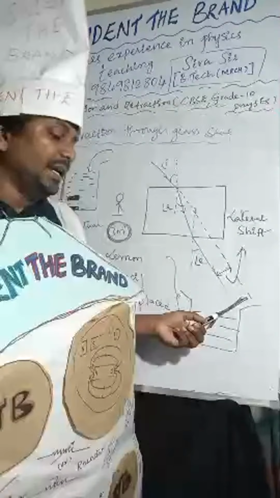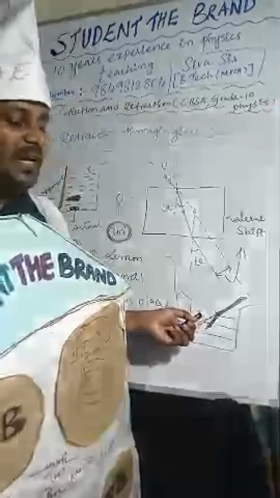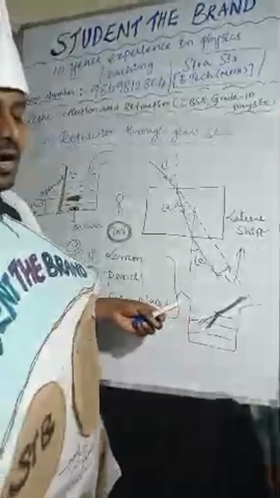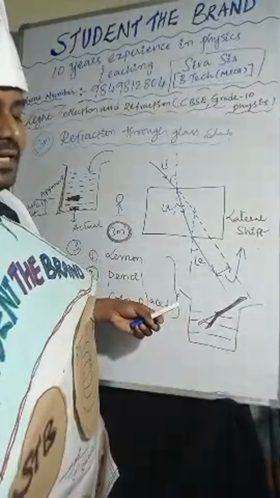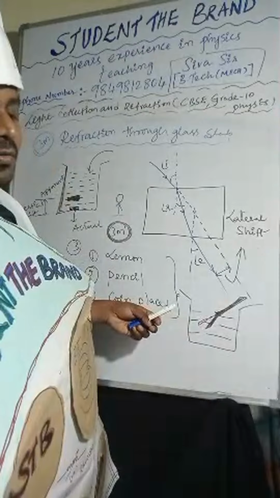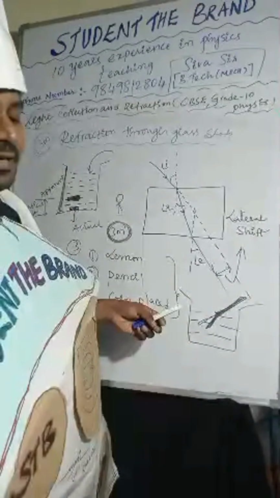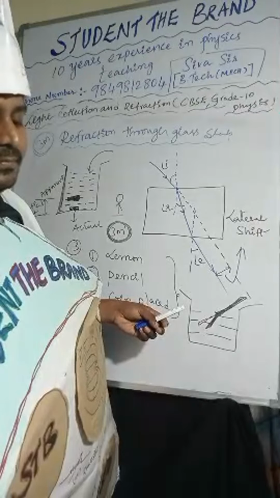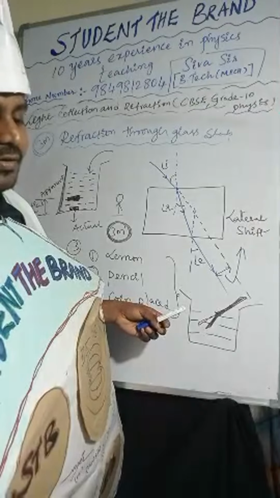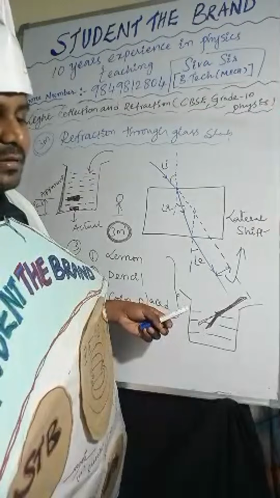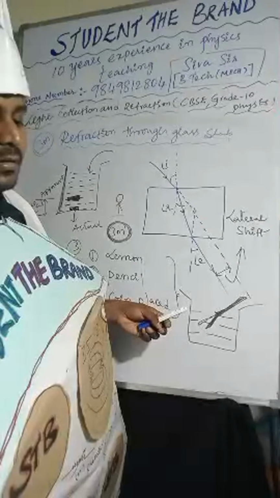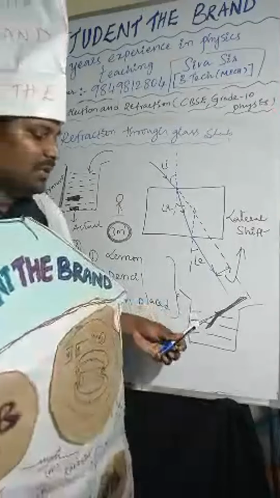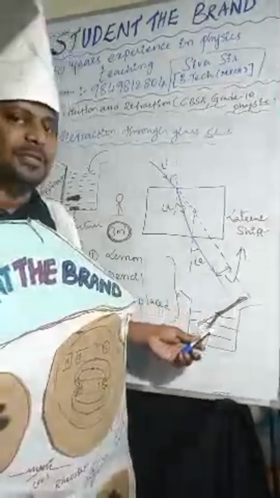As I said, the bending of light at the interface of the two media is called refraction. The light ray will bend at the interface of the two media. That's why it is appearing here, and it appears to be bent.